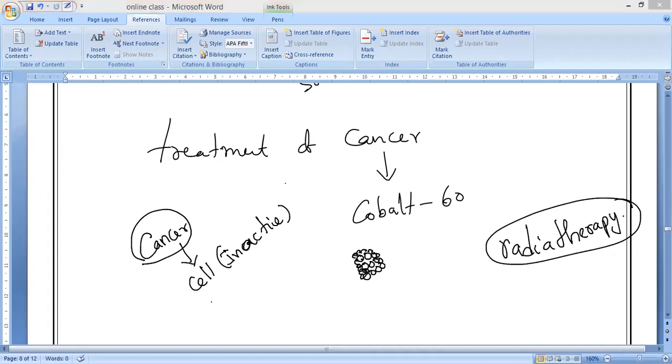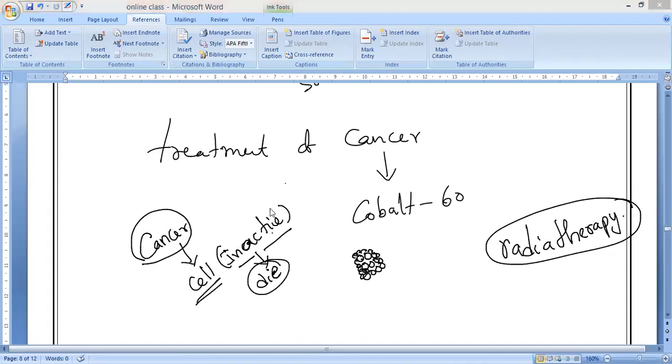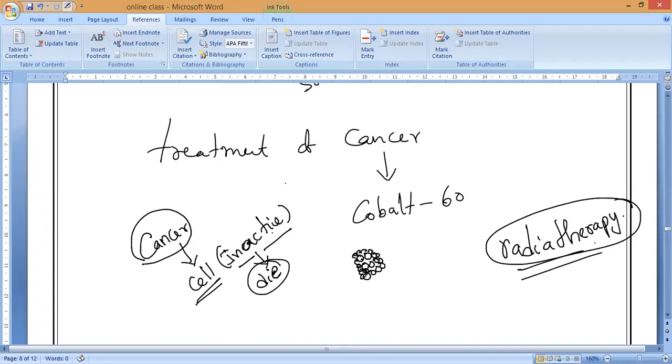So in our body, because of some problem, if any part of our body, the cells which are present become inactive and they die. There is no regrowth of cells and no continuity of their life. That stage is what we call cancer. Now for this cancer, we go with a treatment called radiotherapy.